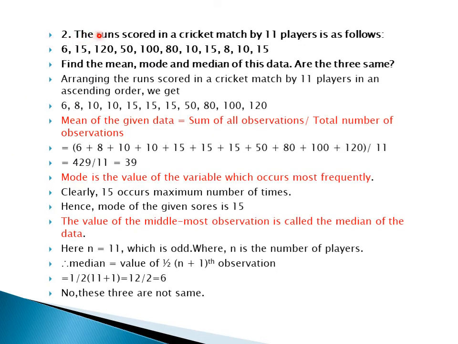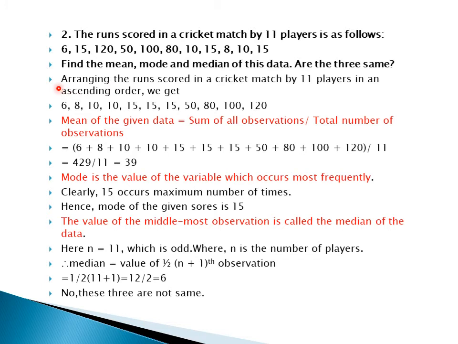Question number 2. The runs scored in a cricket match by 11 players is as follows: 15, 120, 50, 100, 8, 10, 15, 8, 10 and 15. So we need to find out what? Mean, median and mode of this data. So are the three same? After that we have to give the conclusion, mean, median and mode are same or not.